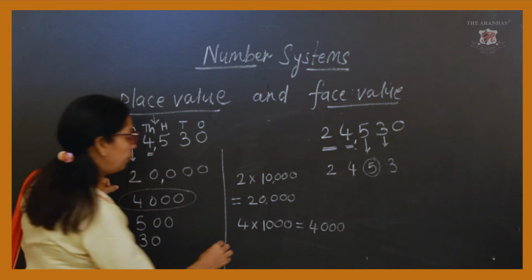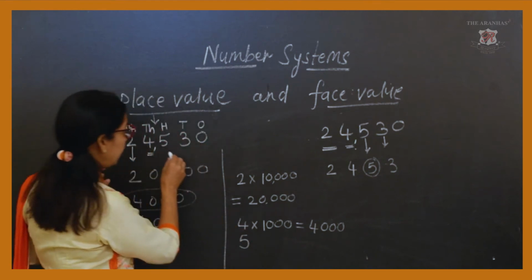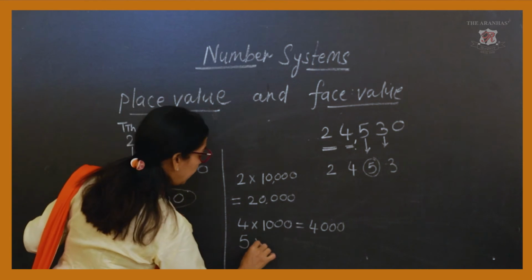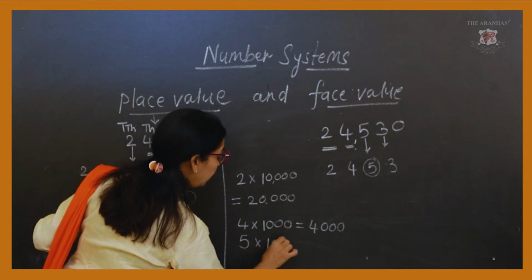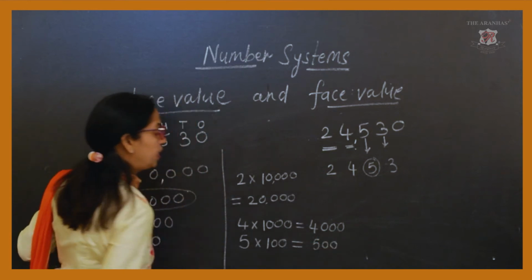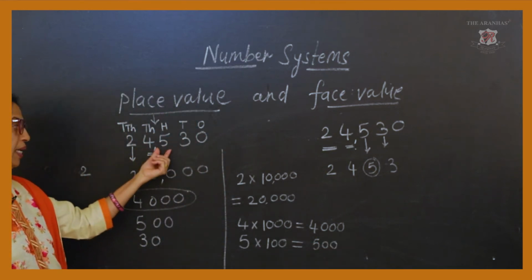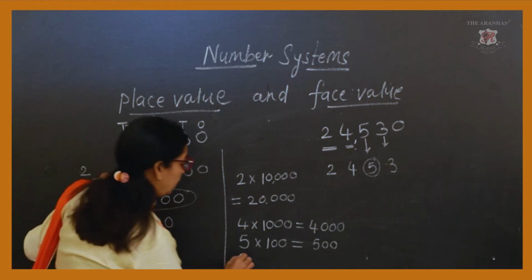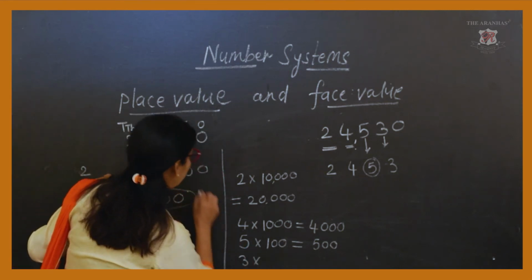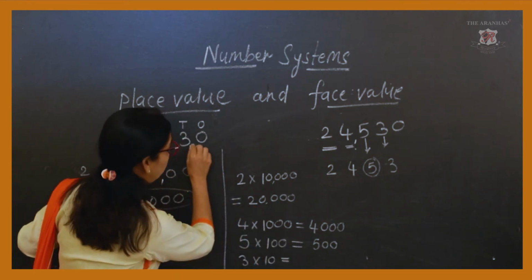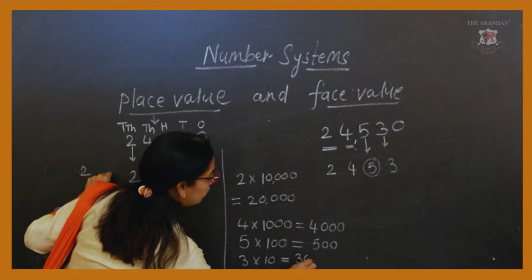Similarly, for 5, the position is the 100's place. Here we write 5 into 100, so 500 is its place value. Similarly, for 3, you can write 3 into 10, and you get 30 as the place value.